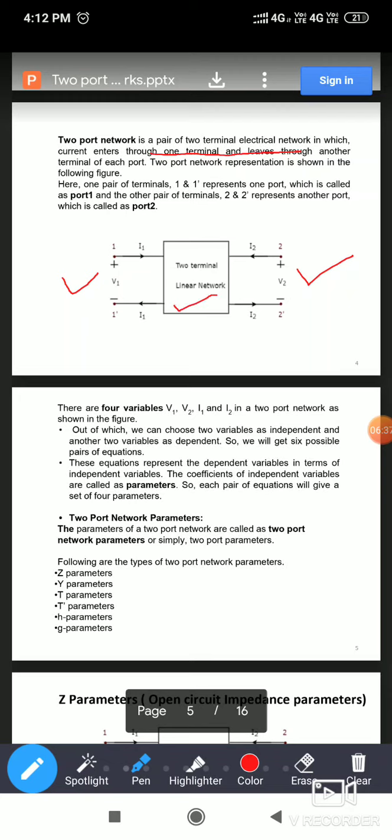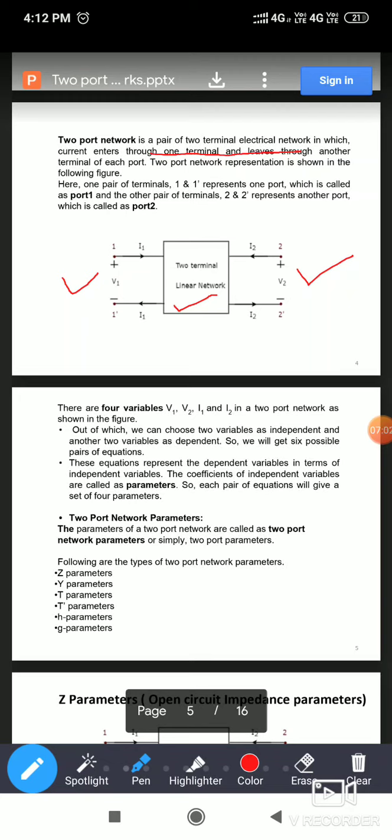Now, linear network means what? We already discussed in unit number 1, the network which consists of linear elements. Linear elements are R, L, C, as well as sources. So it should not contain any diodes, transistors or any other components except R, L, C and power sources, that is, energy sources.